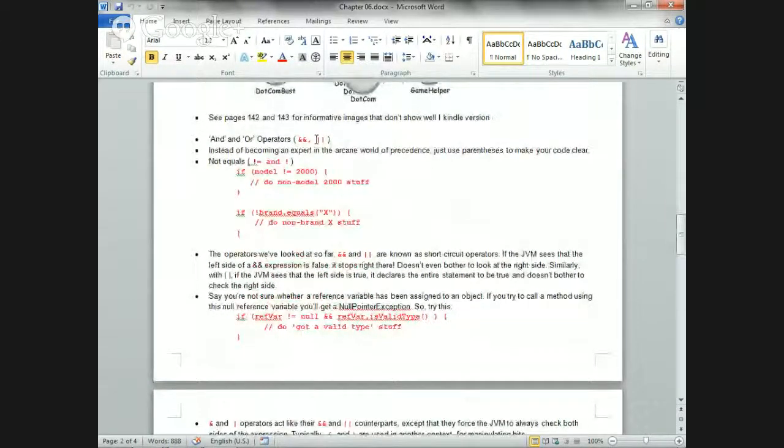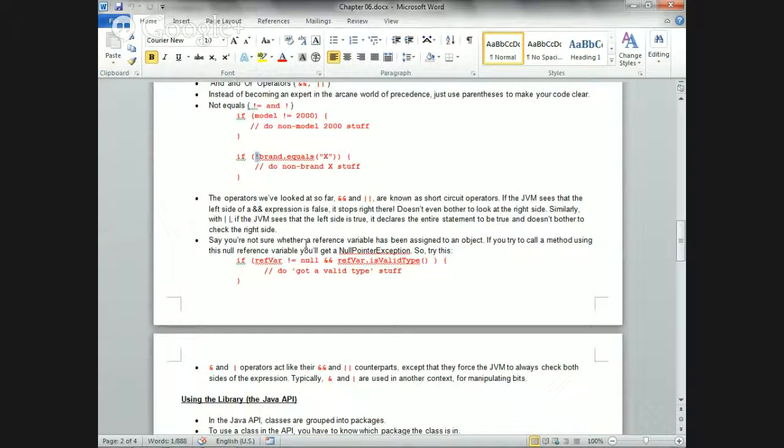Okay, we did the AND operators, right? This and this. Okay? Always use parentheses for your logic, like I did with Mendel's, right? The if statement over there is very complex. Make sure you use parentheses, otherwise you can get in trouble. Remember, the not before statements means not that. So if this equals x, if it doesn't equal x, then do that. Right? Because it has a not before that. Okay? Oh, this means not? Yeah. Okay, so if this brand does not equal x, then do this.